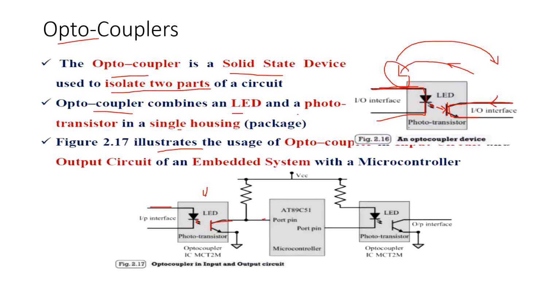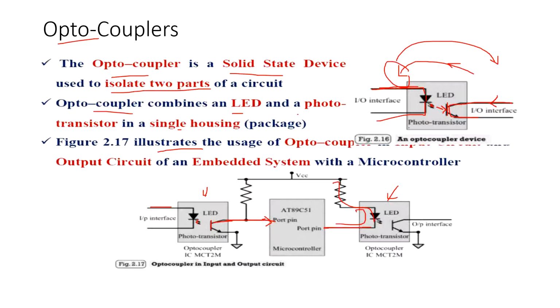Through this transistor, the microcontroller gets an input. Next, if the microcontroller wants to give an output, again an optocoupler is used. Here, the current flows through this LED, and whenever this port pin of the microcontroller is operating, the current starts flowing through this.